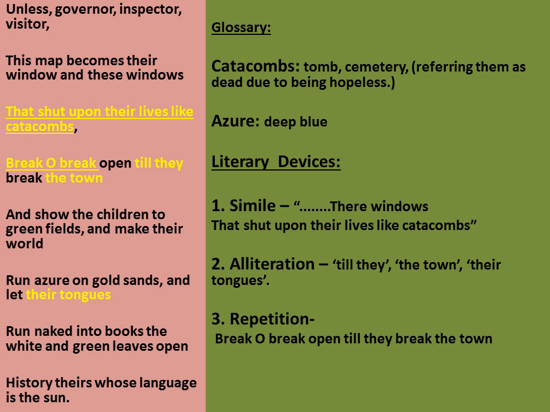Alliteration: till they, repetition of t, the town, again repetition of t, their tongues, again repetition. Then there is repetition, break or break. Now the word break is being repeated thrice in this line: break or break open till they break the town. So it's been repeated thrice to emphasize how important it is to bring these children out of this slum, and that is why it should be broken down.